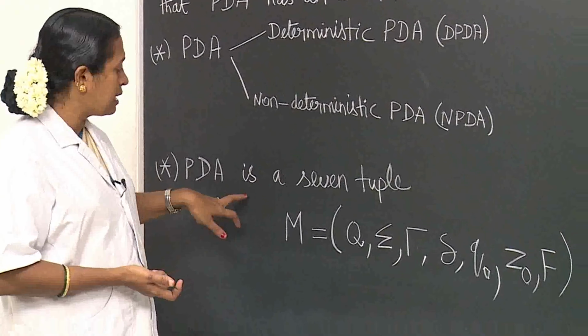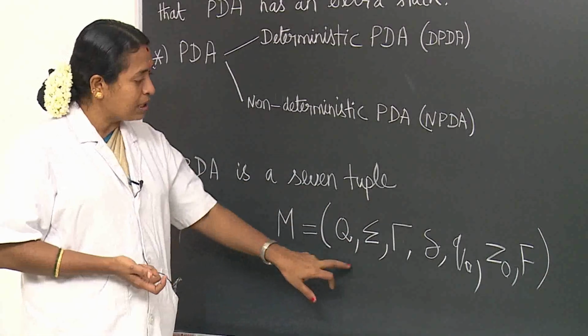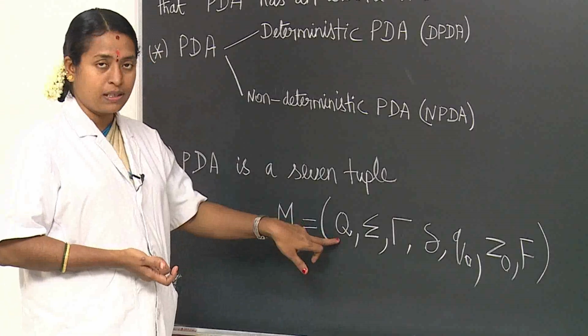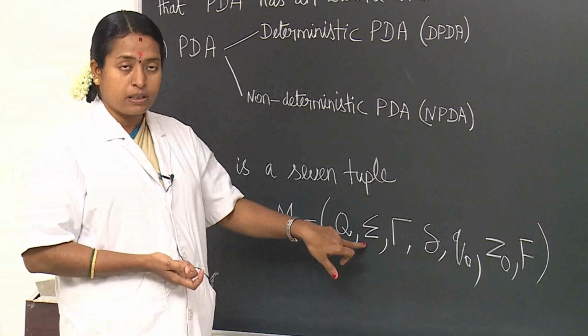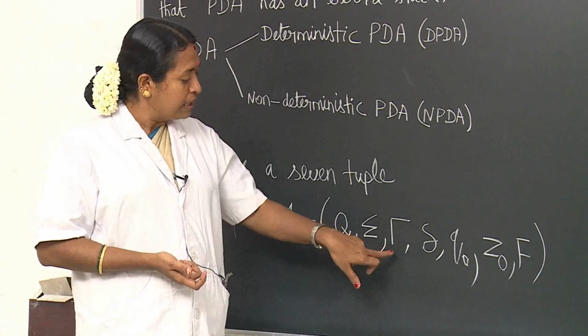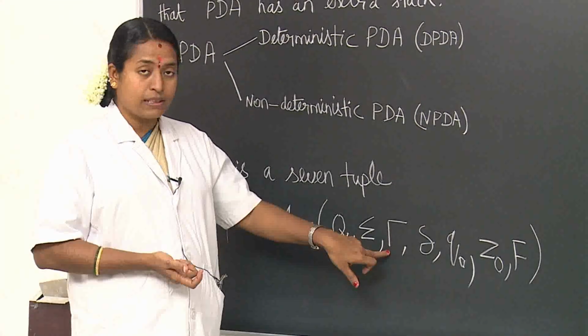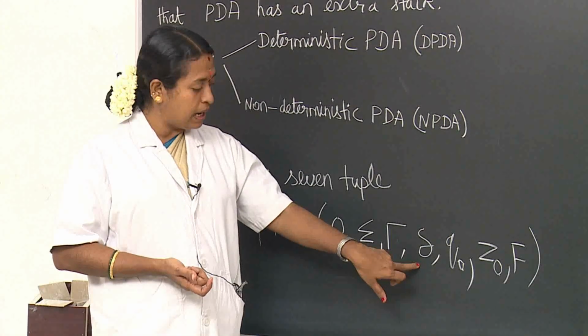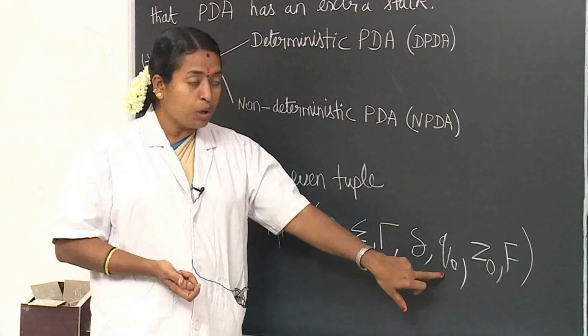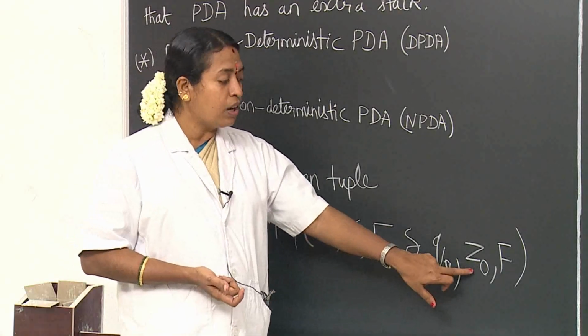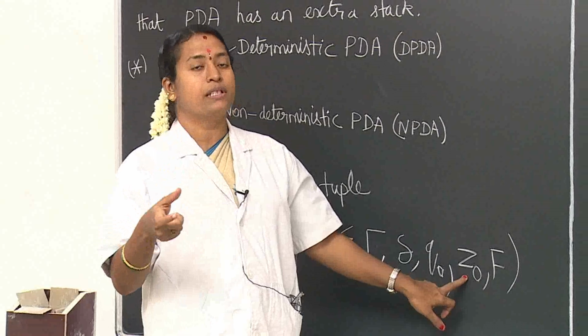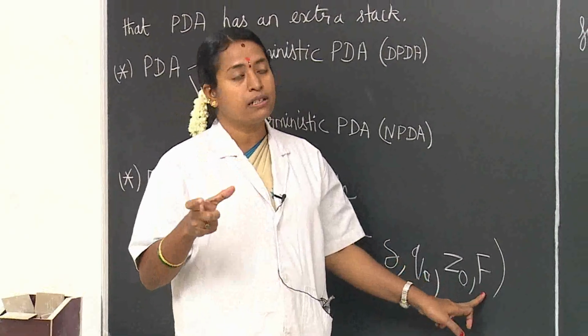The PDA is a 7-tuple. What it has: Q represents the set of states, sigma represents the input alphabet, gamma represents the alphabet of the stack, delta represents the transition, Q0 represents the start state, Z0 represents the initial state of the stack, and F is the set of final states.